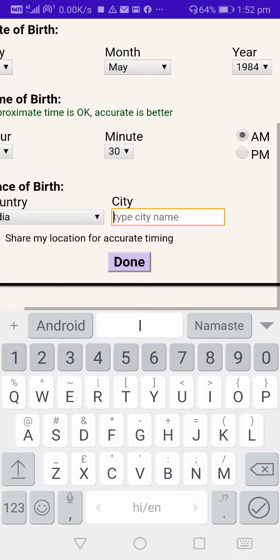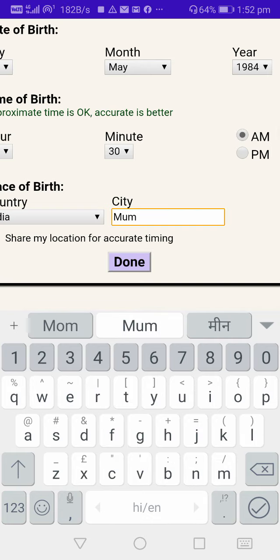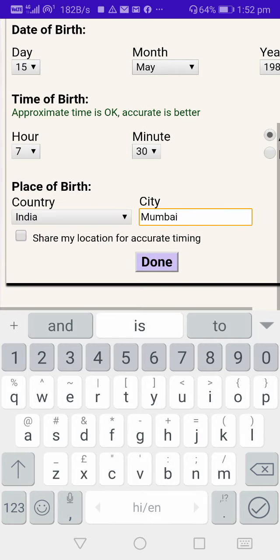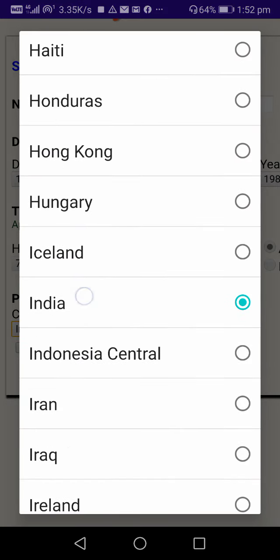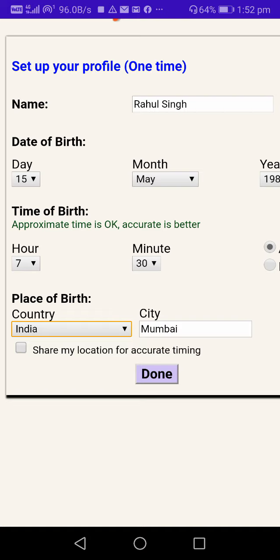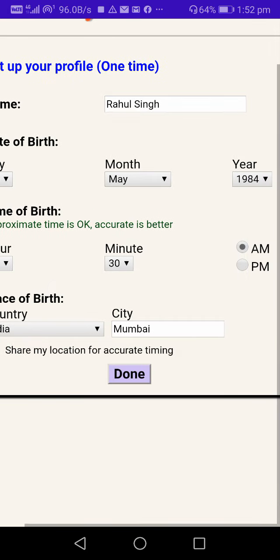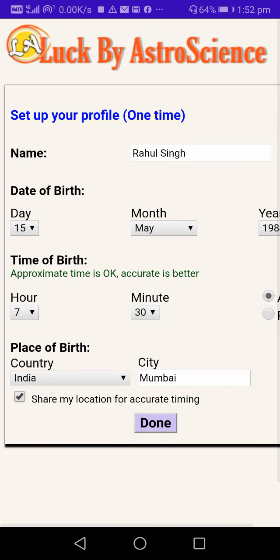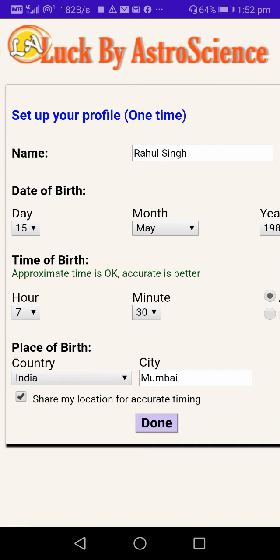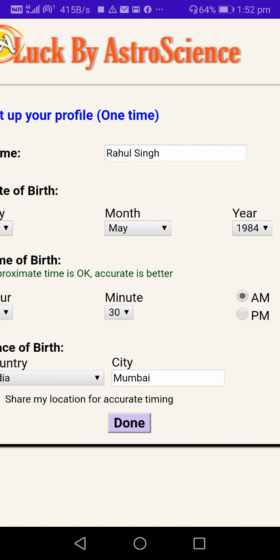Okay, and the city, let's say city is Mumbai, and the country, I am choosing default India. So you can choose your country here, and just check this box here, share my location for accurate timing. Just check the box, and ensure that you have filled everything correctly. The name is very important. You'll use your popular name here. This is the Rahul Singh name that I have used, and all the data looks fine to me, the birth data, and then done.